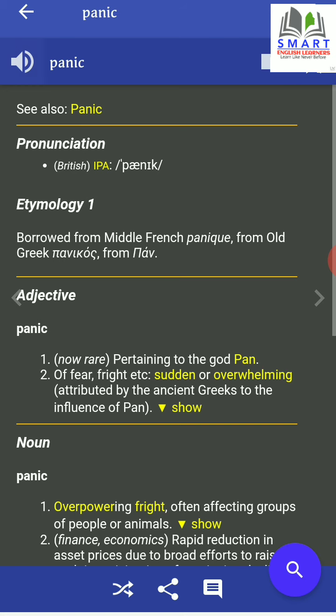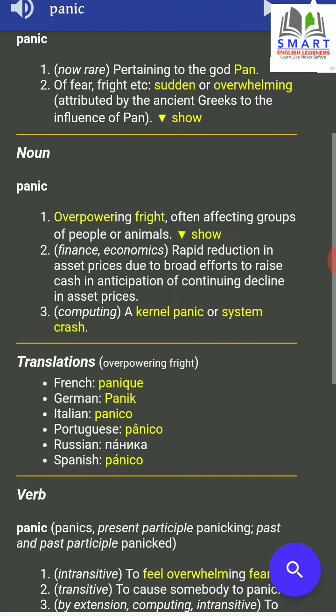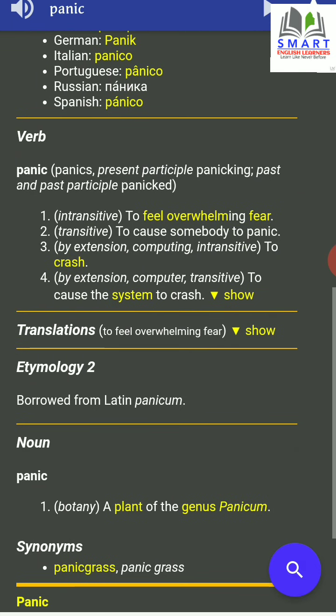Another interesting thing I want to show you is this word, say panic. Panic. So if you look at this word's meaning as a verb, and if you look at this particular section, look at the spelling. The third person singular form is panics. It's okay. Present participle, panicking. Before adding ing as a suffix, an additional letter K is added to it.